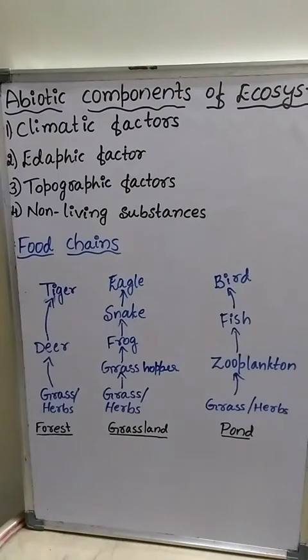Food chain is nothing but the transfer of food, or passage of food, from one trophic level to another trophic level. Each step or division in the food chain is called a trophic level.